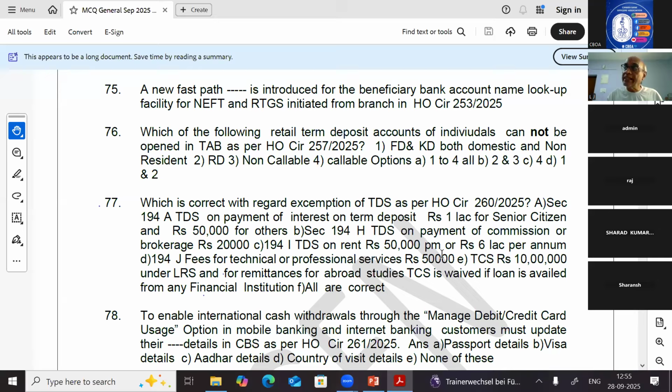So what is the TDS or TCS to be recovered beyond this cutoff limit as per the various sections of 194? These are the changed sections for the year. The cutoff limit has been increased this year. What is the TDS to be recovered beyond the cutoff limit? Please make a note of it, and go to circular 260/2025. For question number 77, all are correct.